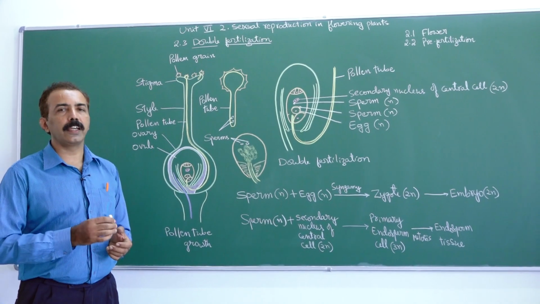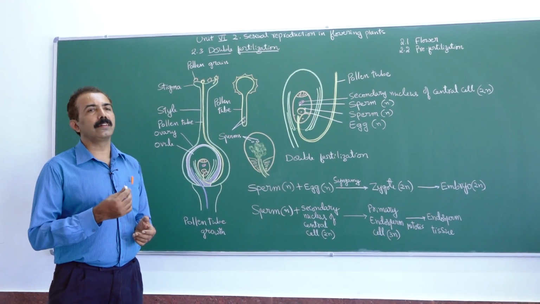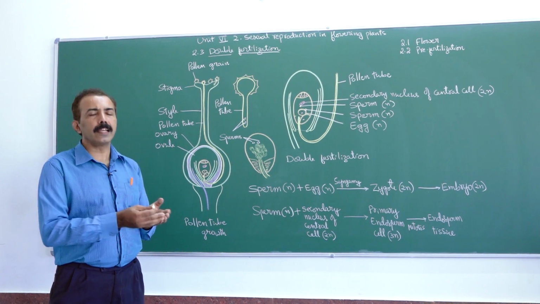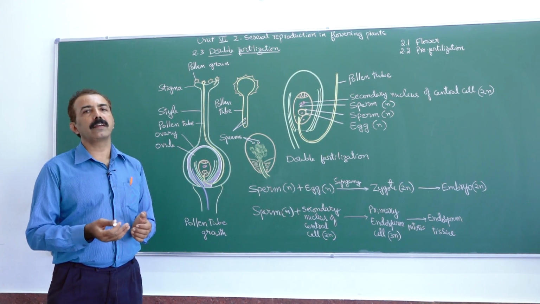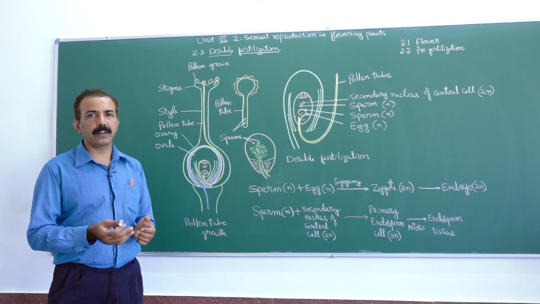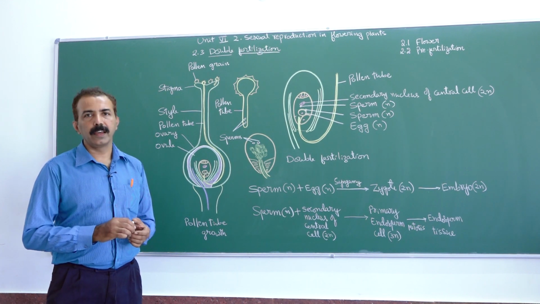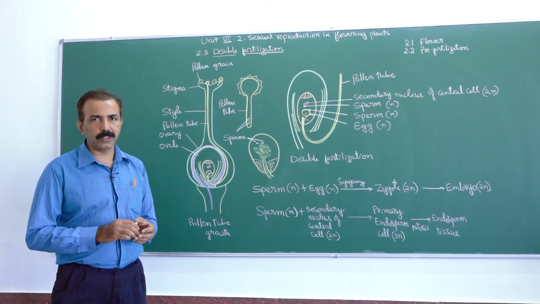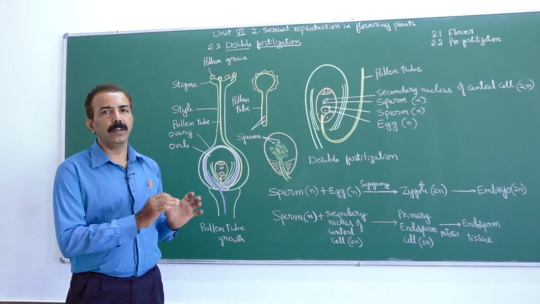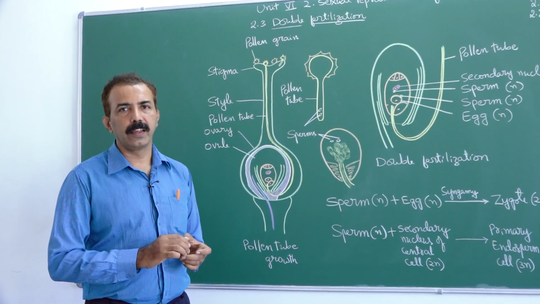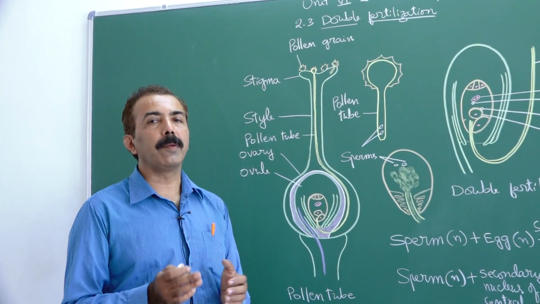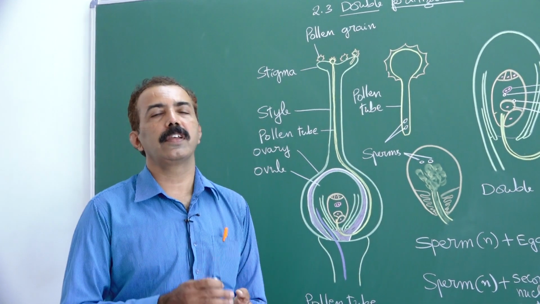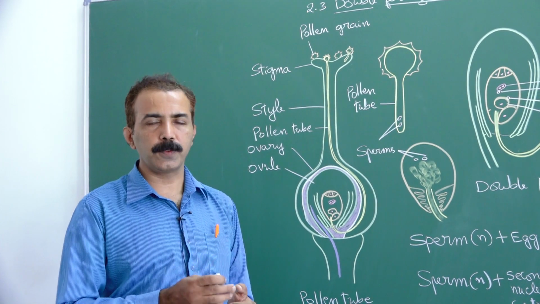namely androecium and gynoecium, and the structures pollen grain representing male gametophyte, embryo sac representing female gametophyte. We understood in detail how exactly they are formed, how they look. Well, they are all microscopic, but we have studied them with the help of diagrams. We also understood gamete transfer. Under pre-fertilization, there are two topics: gametogenesis and gamete transfer.